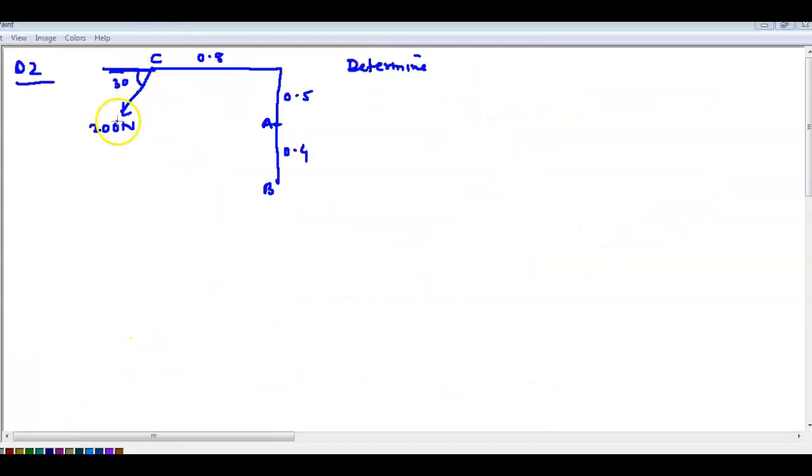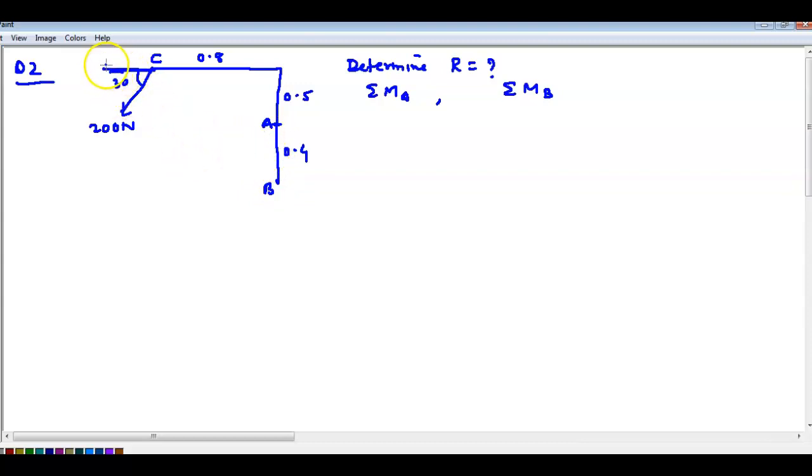You have to see here, 200 Newton force acting as shown in the figure at point C. You have to find the resultant first. Then find the moment about A and the moment about point B also. So tell me here.